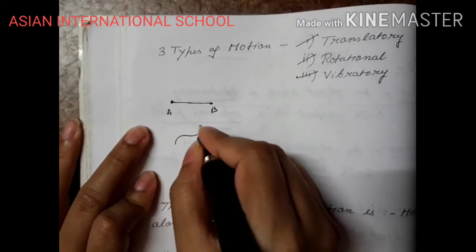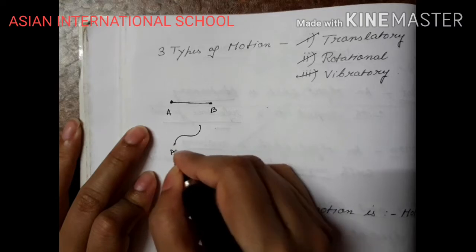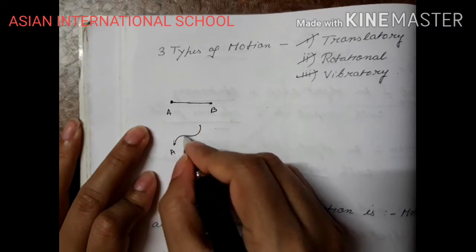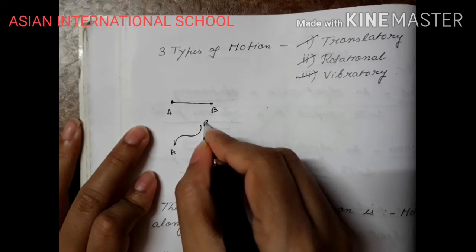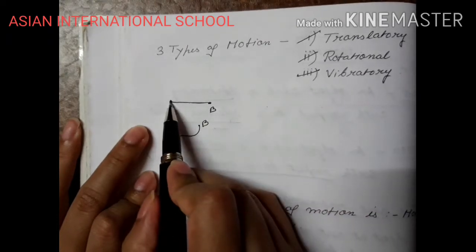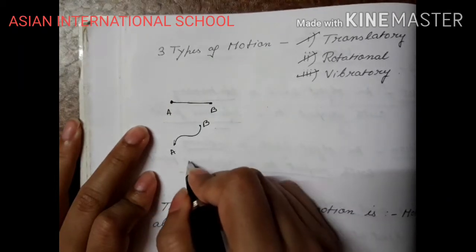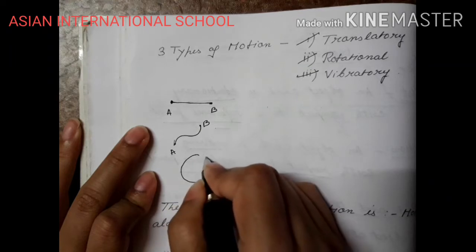Or if it is moving in this way, from position A, the body is moving to another position B. Here also, from one position A, the body is moving to another position B. Or suppose a body is moving in a circular path.